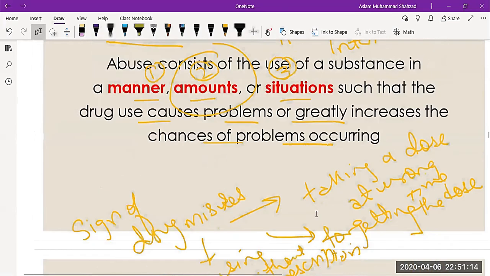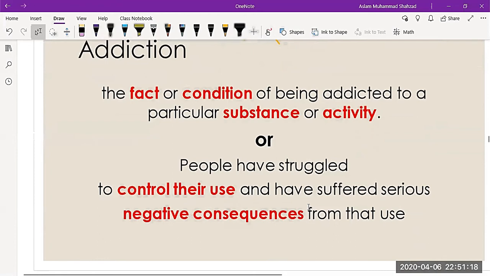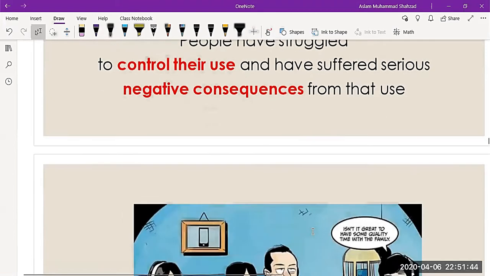Then we need to understand drug addiction. It is defined as the fact or condition of being addicted to a particular substance or activity, or it is also defined as people who have struggled to control their use and have suffered serious negative consequences. Then the question is, how can we differentiate between drug dependence and drug addiction?